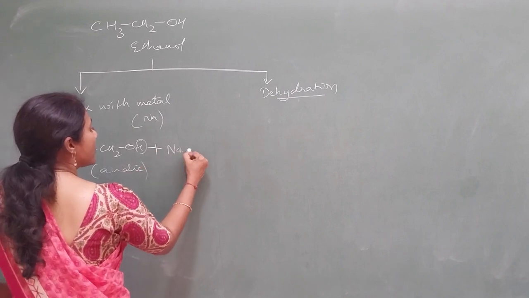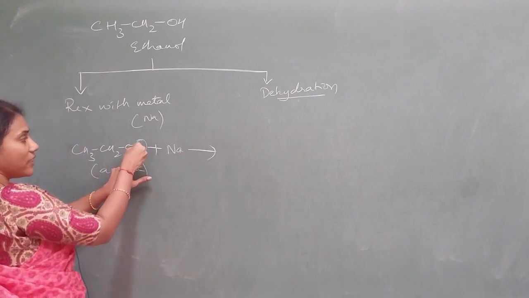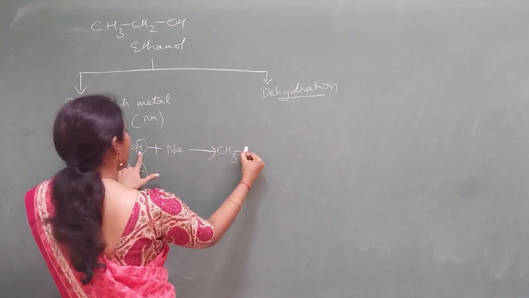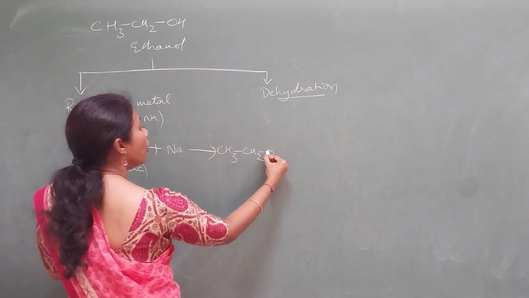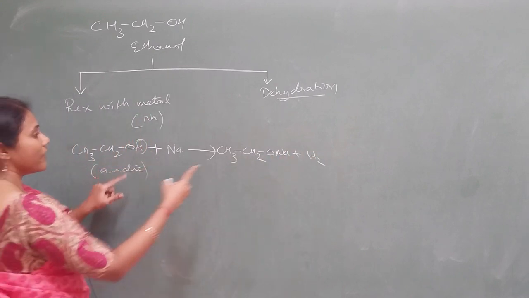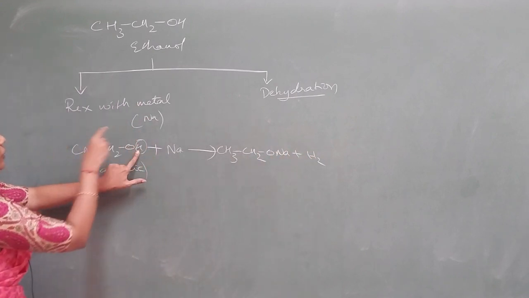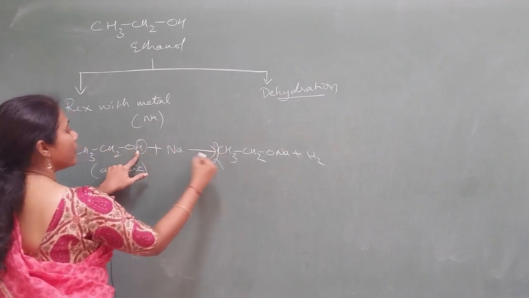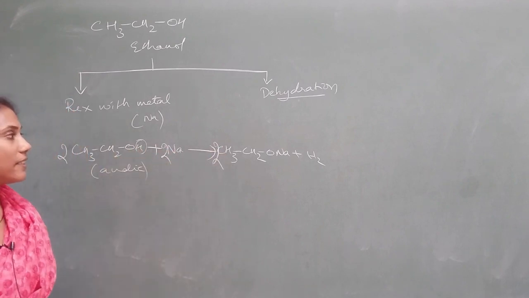When you treat it with sodium, instead of H going out, Na comes and occupies its position. So CH3CH2ONa plus H2. To balance this equation, there are 2 H in H2 but only one H here, so you put 2. The moment you put 2 here, here 2 and here 2, it is a balanced equation.